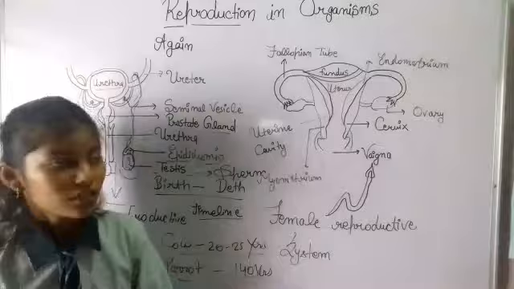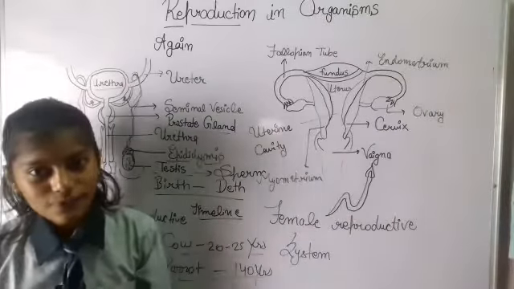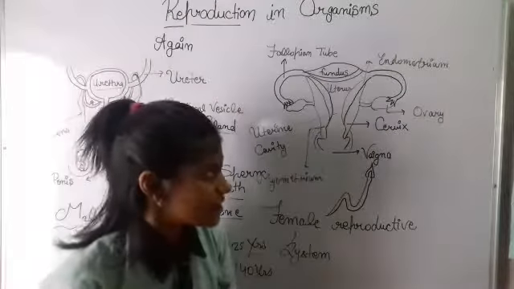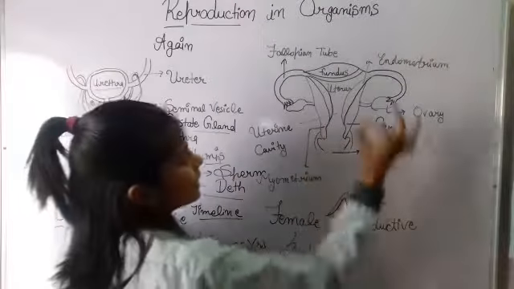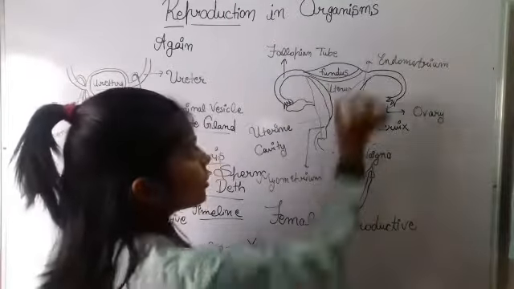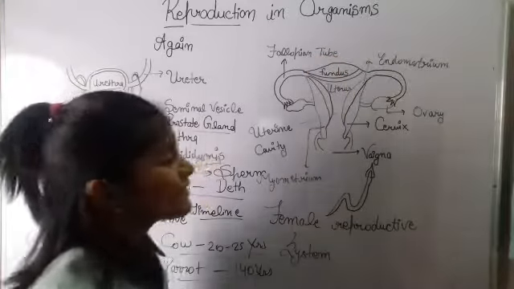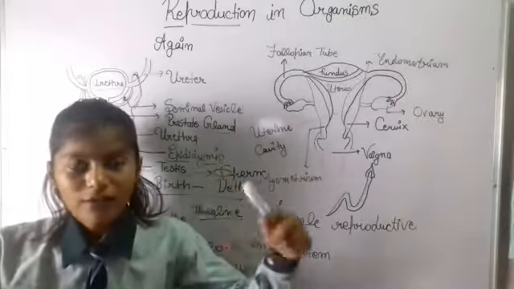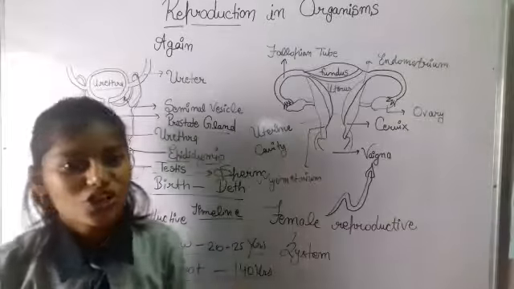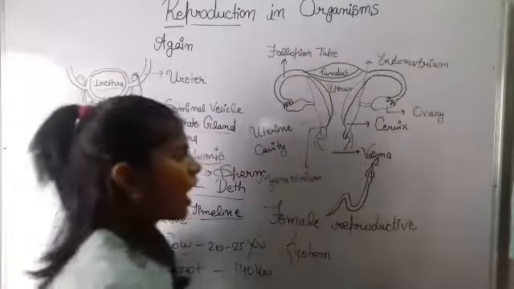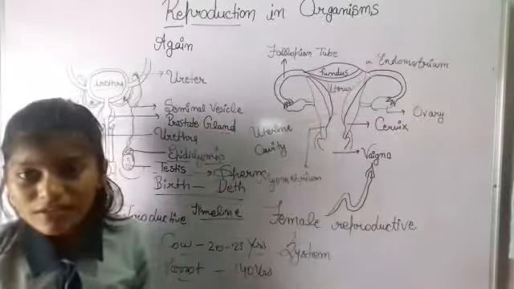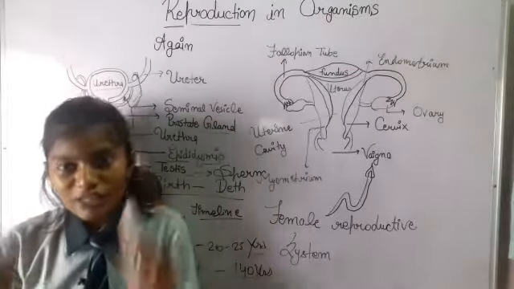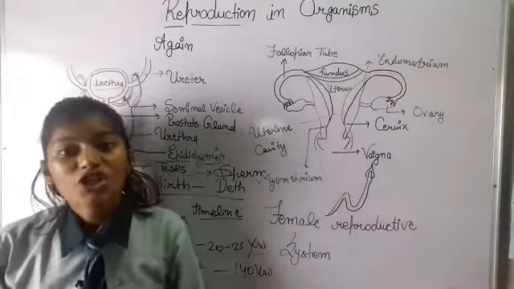Now let's look at the female reproductive system. Firstly it starts from here. This first structure, the cap-like structure, is called the fundus. Now firstly this is the uterus, which is responsible to nourish the egg.